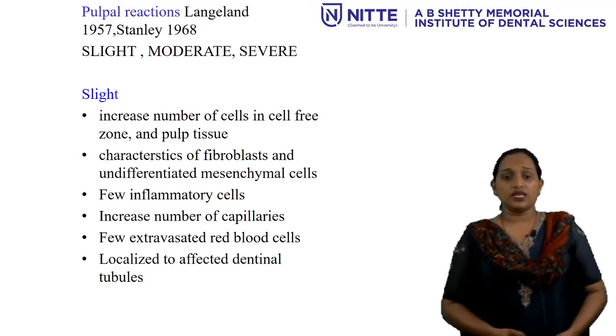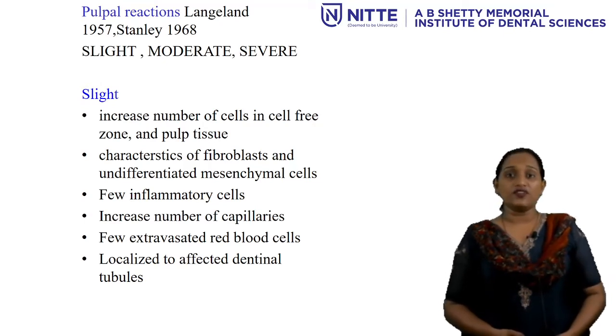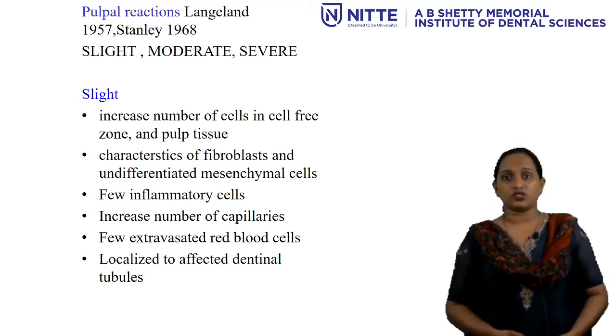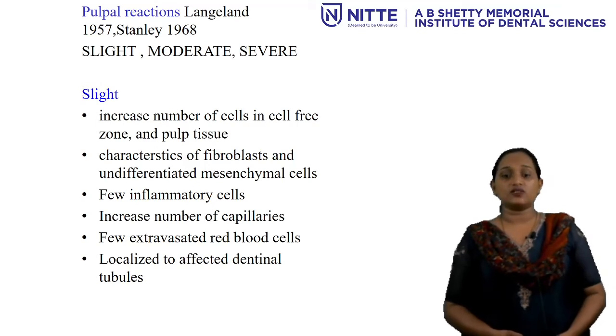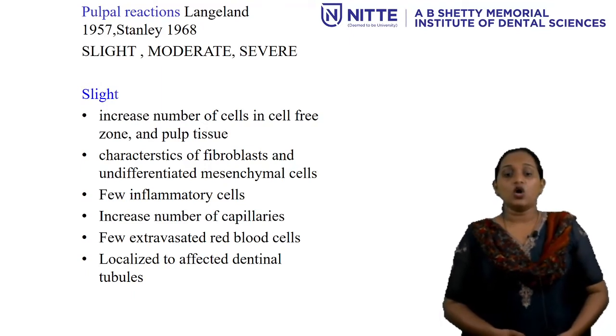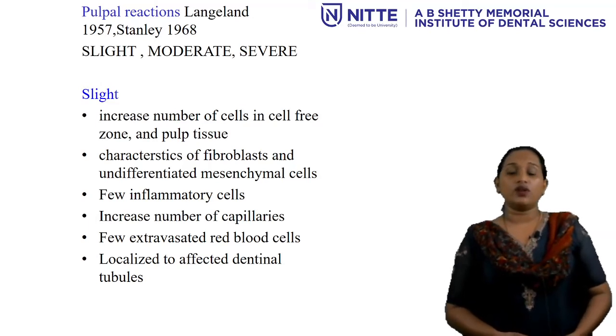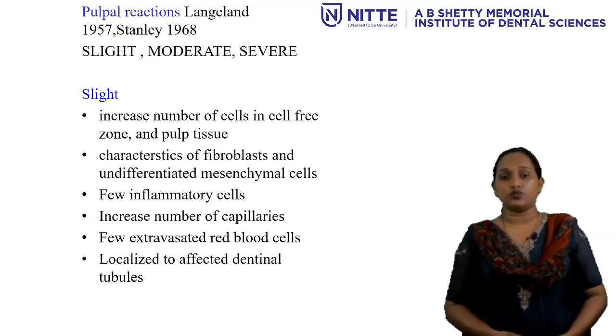In slight pulpal injury, there will be an increased number of cells in the cell-free zone and the pulp tissue. Characteristics of fibroblasts and undifferentiated mesenchymal cells will change. Few inflammatory cells will be present. An increased number of capillaries will be seen. Few extravasated red blood cells will be present, localized, but all these slight changes or slight responses are only affecting the dentinal tubules.